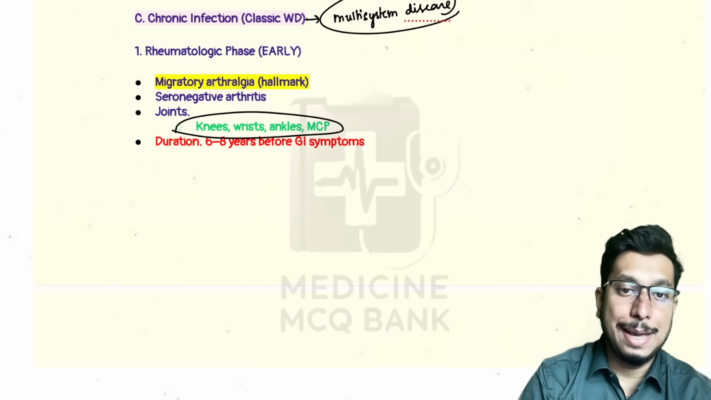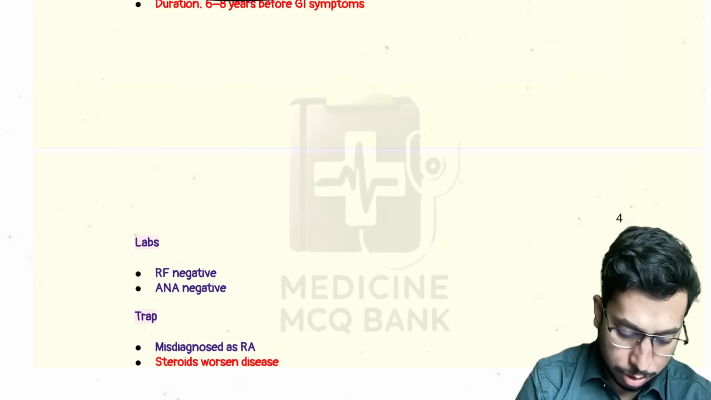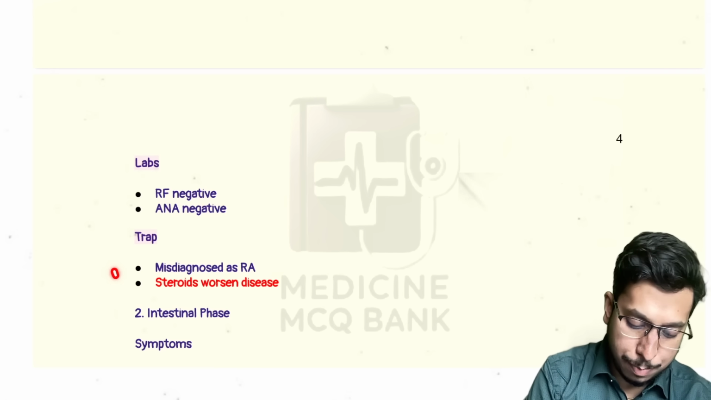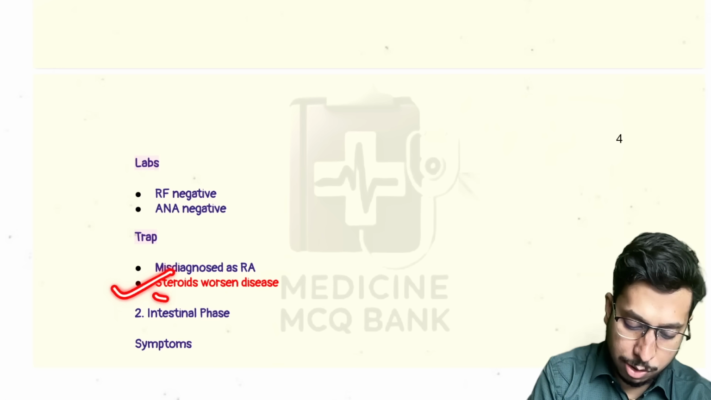Okay, so this is the important concept you need to understand here. What are the features? Lab RF will be negative, ANA will be negative. So it is misdiagnosed as RA, and steroid will worsen that disease.